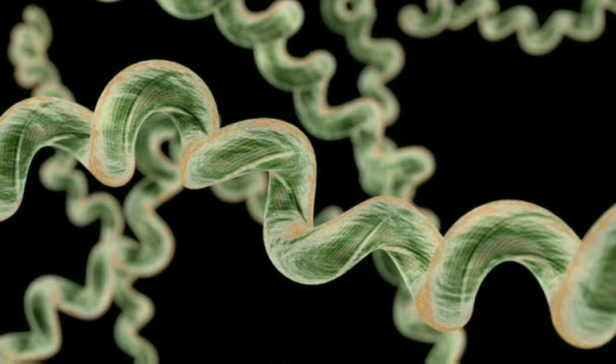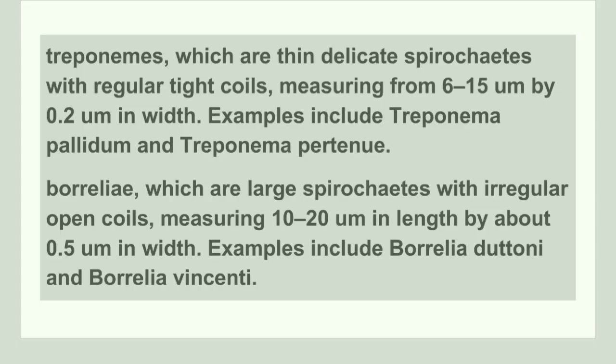This diagram shows a spirochetes, that is, a flexible, coiled bacteria. The first category of spirochetes is Treponemas. So these are thin, delicate spirochetes, and they have irregular tight coils. Their length is usually 6 to 15 micrometer and the width is 0.2 micrometer.